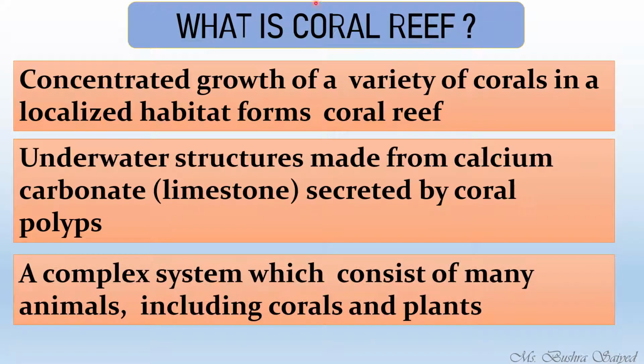Now this coral reef does not only consist of coral, but it is a huge area. It is a very vast area which we measure in kilometers. So apart from corals, we also have certain other animals, some plants, and other organisms along with the diversity of corals. That is why we call them rainforests. The coral reefs are known as rainforests. Why forest? Because it is harboring so many diverse organisms at a particular place in the ocean.